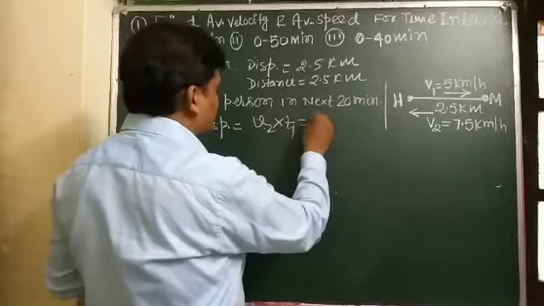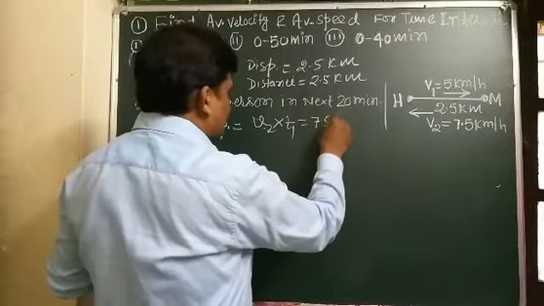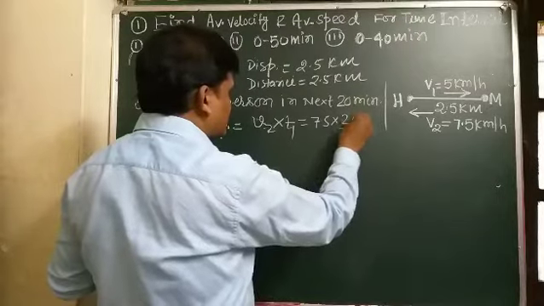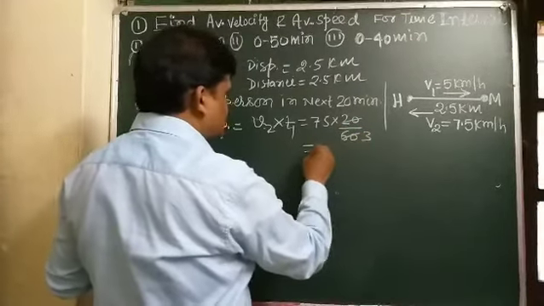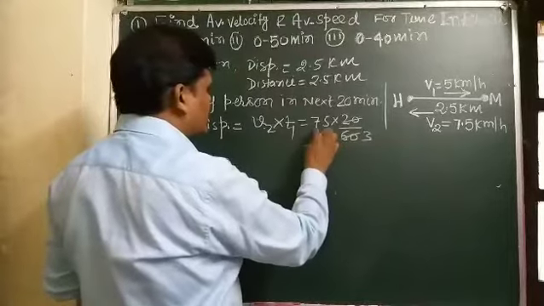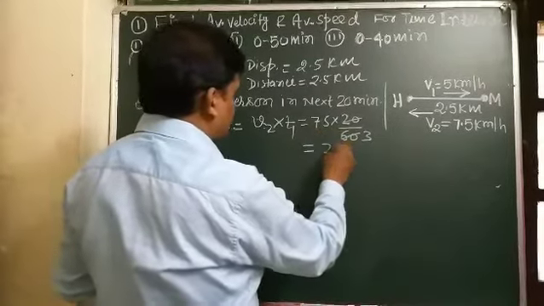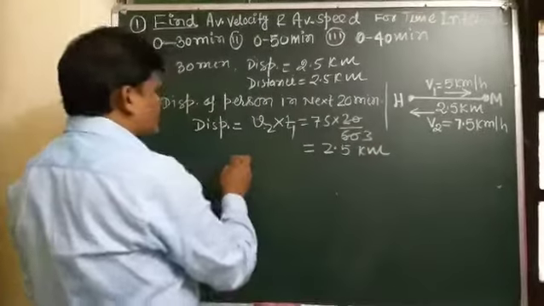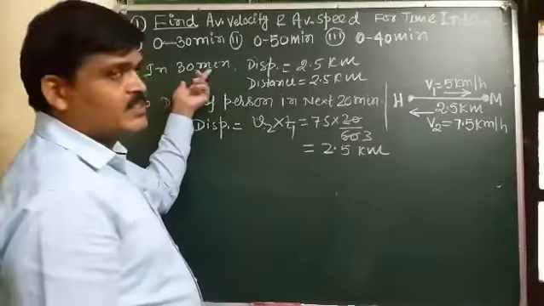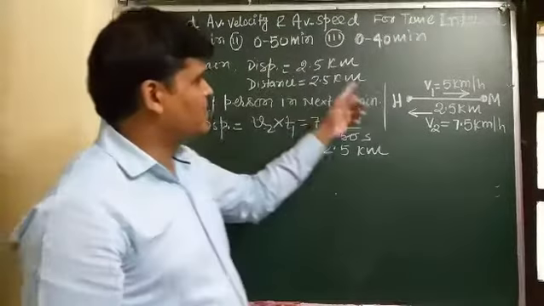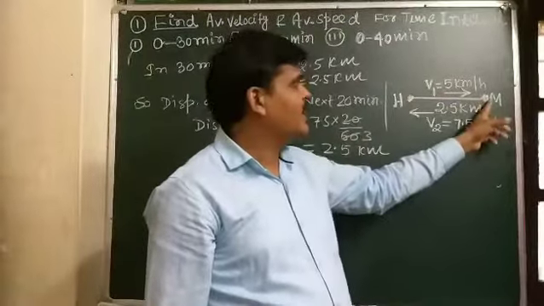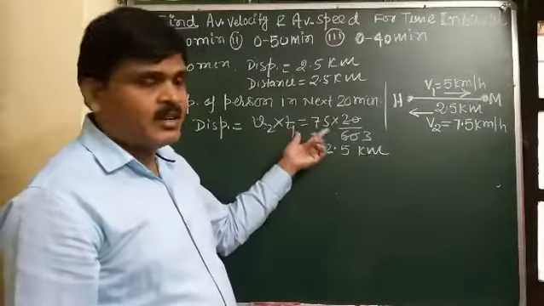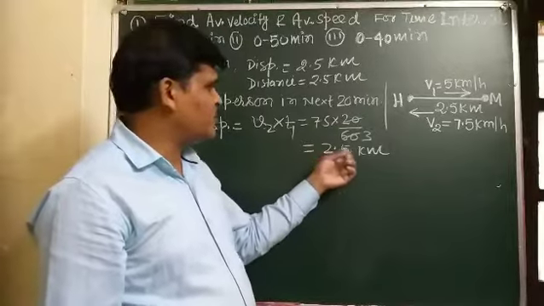This v2 is 7.5, and the time converted into hour is 1 by 3. So it comes out to be 2.5 kilometer. So in the first 30 minutes the person moves from home to market, and in the next 20 minutes the person travels a displacement which is also 2.5 kilometer.